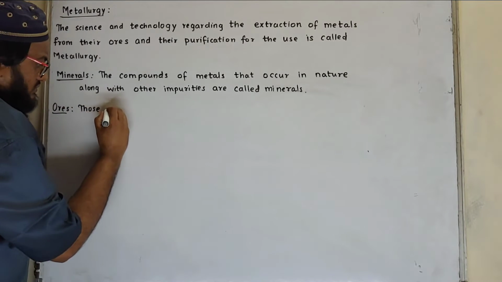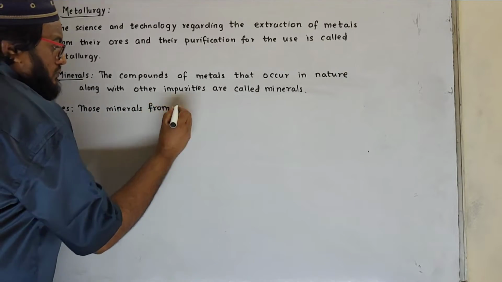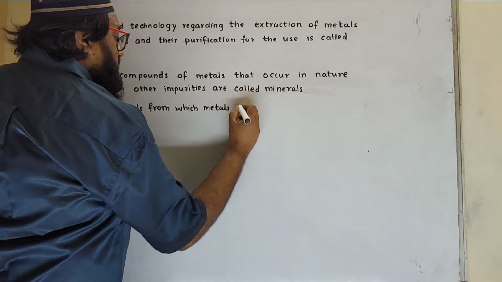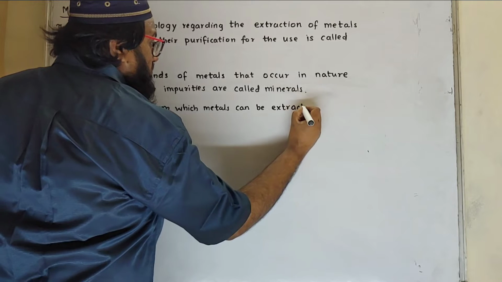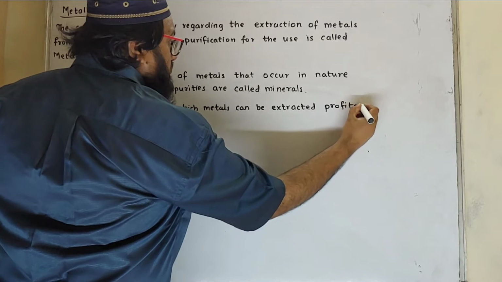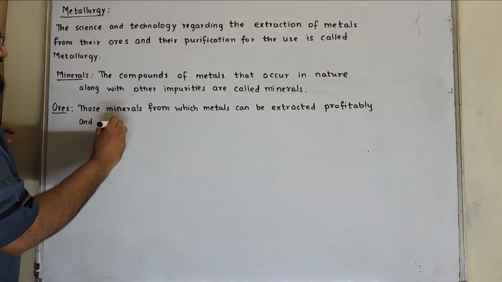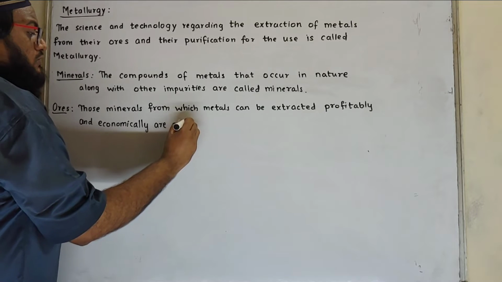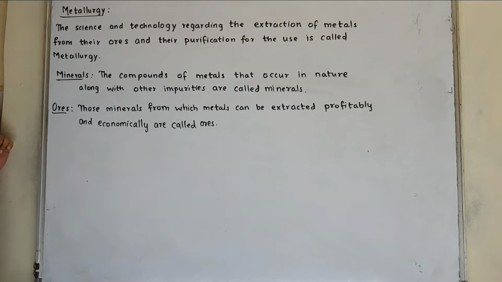We can say those minerals from which metals can be extracted profitably and economically are called ores. We learn the difference between minerals and ores.